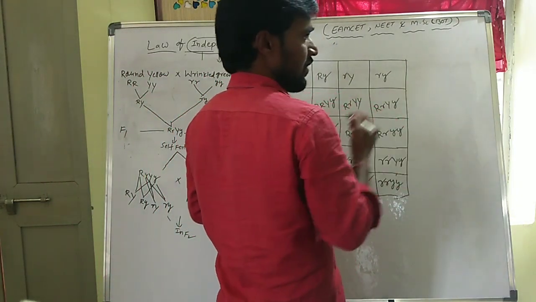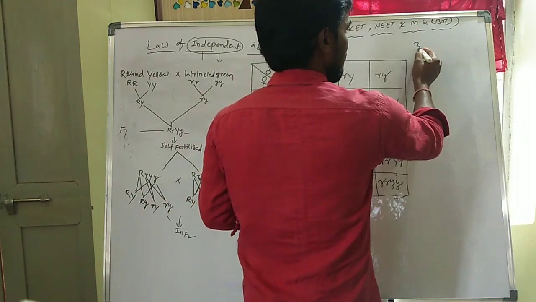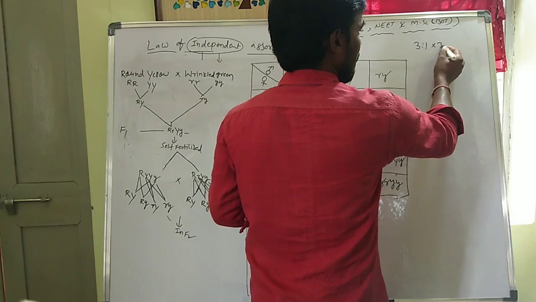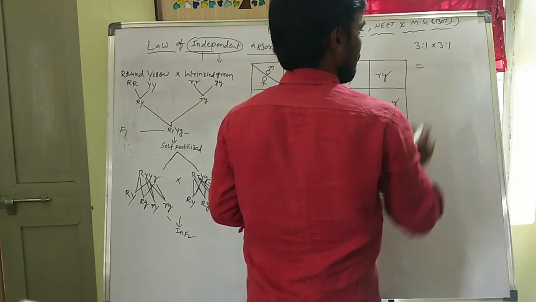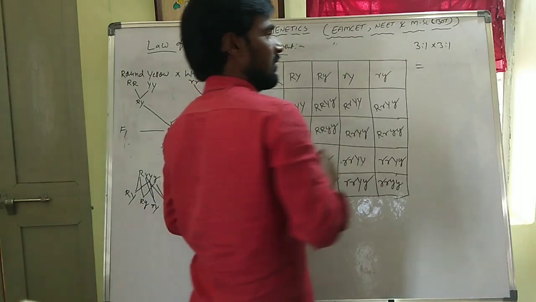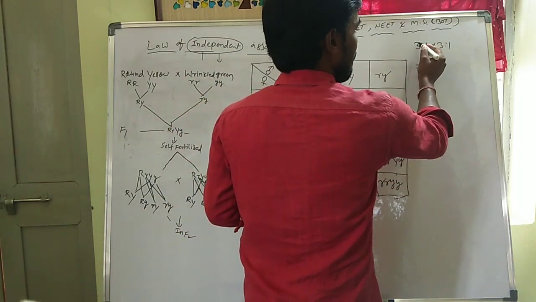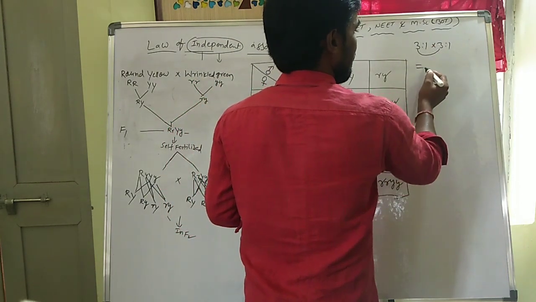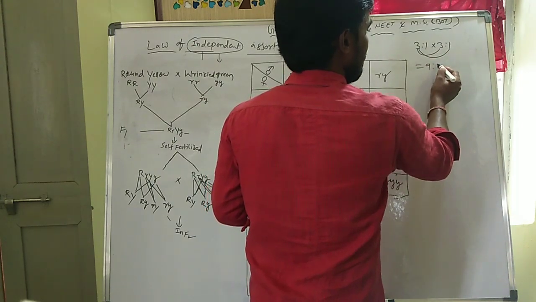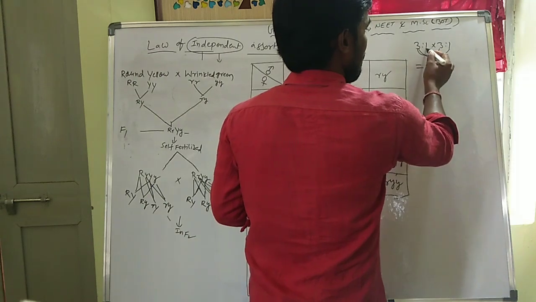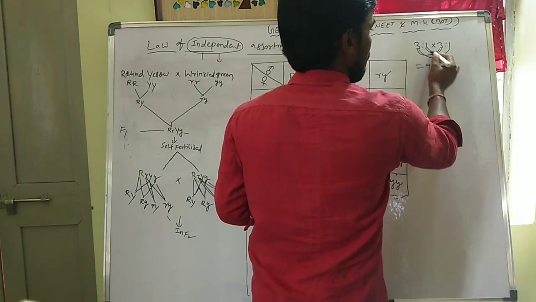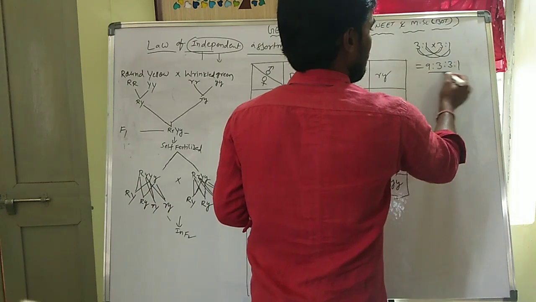Here is a simple trick to find out the phenotype ratio in a dihybrid cross, very simple. What is the phenotype ratio in a monohybrid cross? 3:1. 3:1 into 3:1 is equal to the phenotype ratio of the dihybrid cross. That is, 3 3s are 9, 3 1s are 3, 3 1s are 3, 1 1 is 1.